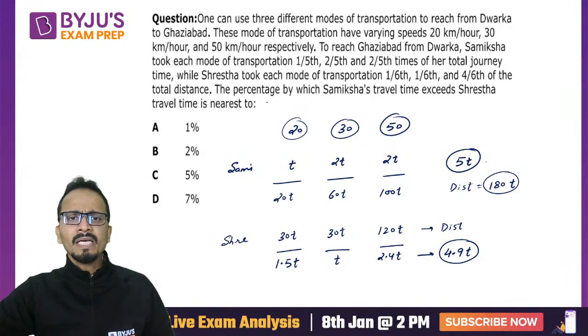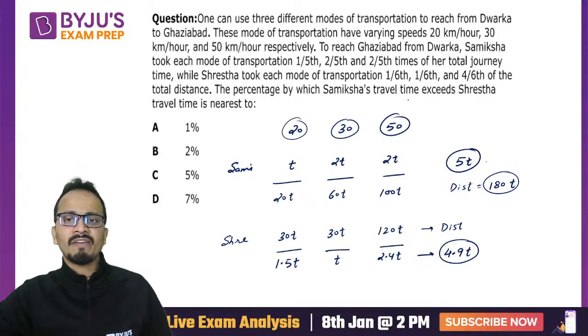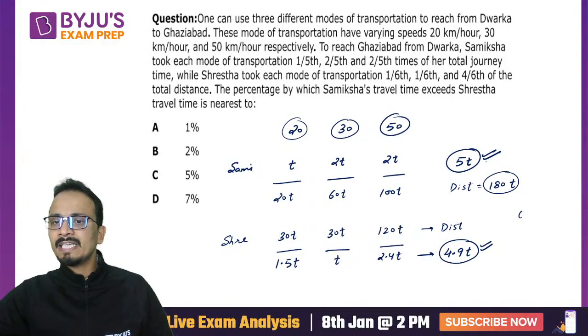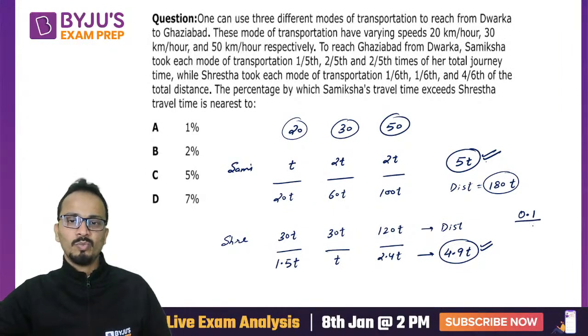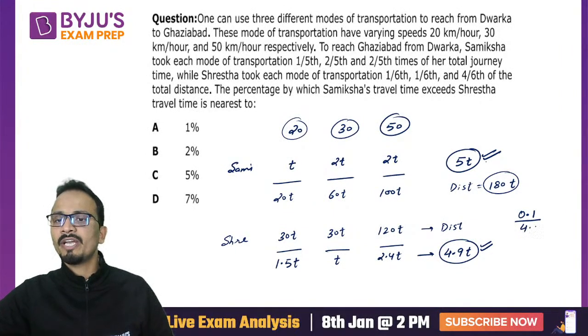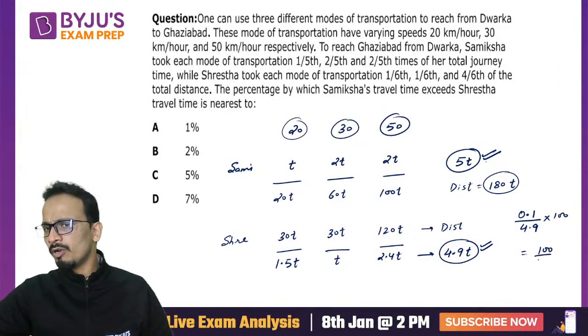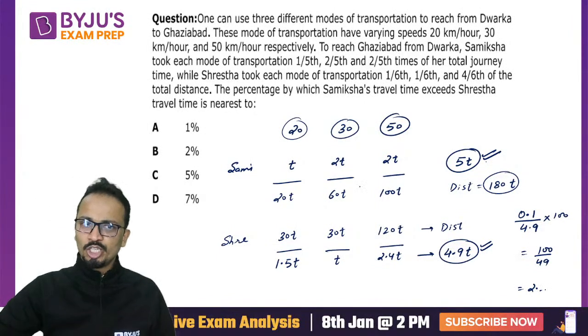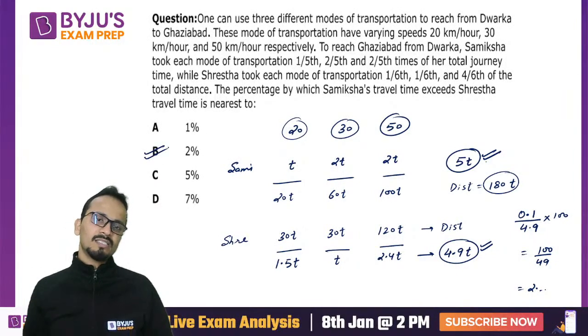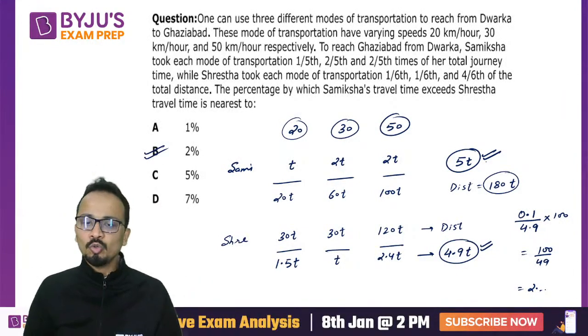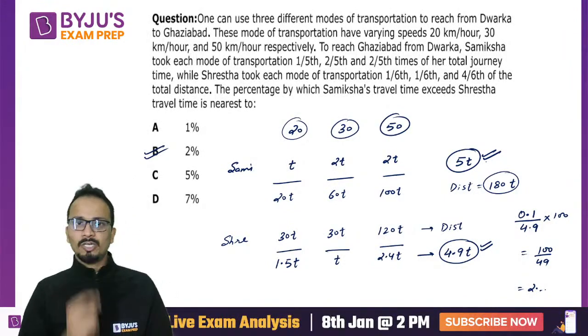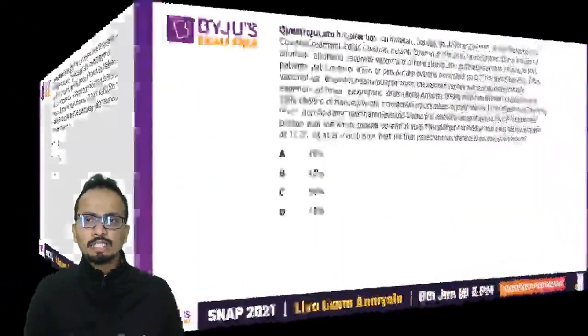Now the percentage by which Samiksha's travel time exceeds Shrestha's travel time. The value by which it is exceeding is 0.1, and we divide it by Shrestha's time, which is 4.9, into 100. So your answer will be 100 upon 49, and that will be 2 point something. So which answer to mark? Very clear, among the options 2% will be your correct answer. Okay, next question.